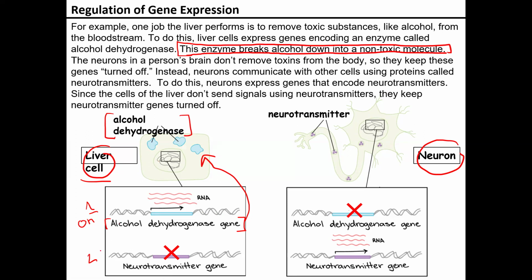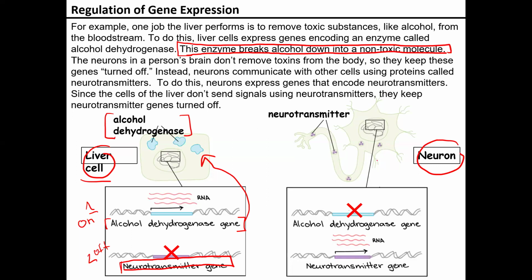Now you'll see that on our DNA, we also have our neurotransmitter genes. These are very good at sending signals. They're going to be great at communicating, but we do not need these, because the main job of the liver cell is to filter or clean things up. So this is going to be off. That means that we are not going to produce any of these proteins here, because we do not need to send any signals. We need our alcohol dehydrogenase enzyme in order to clean up our body.